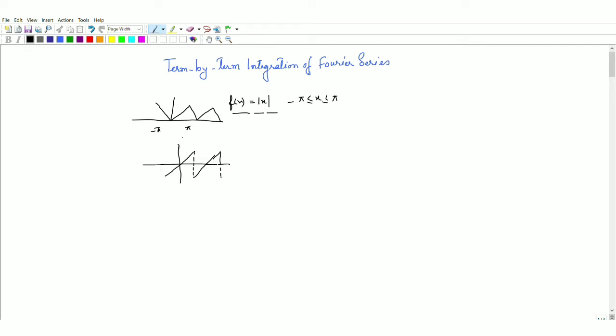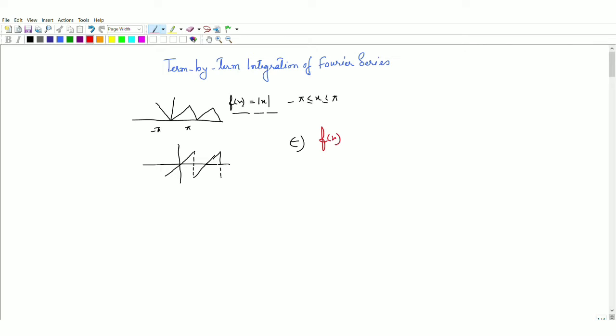In the case of term by term integration of Fourier series, we need not follow this type of condition. The only thing is that the function in which we are interested, suppose f(x) is the function, has to be piecewise smooth.